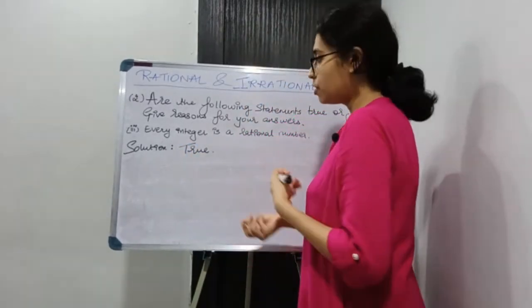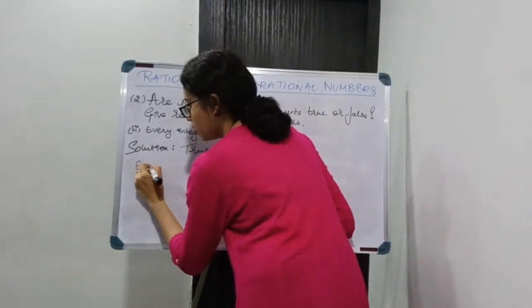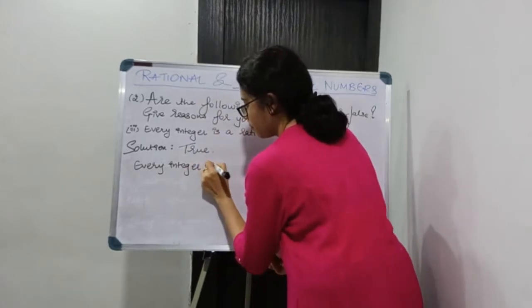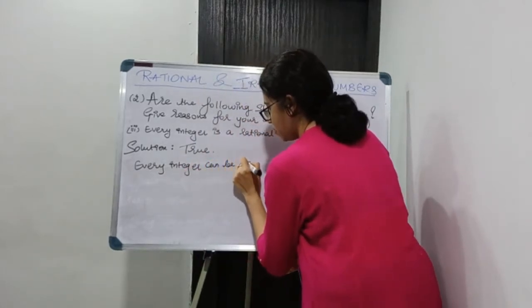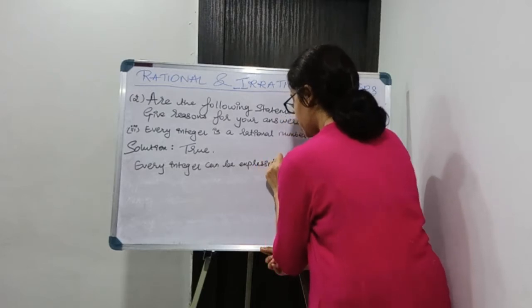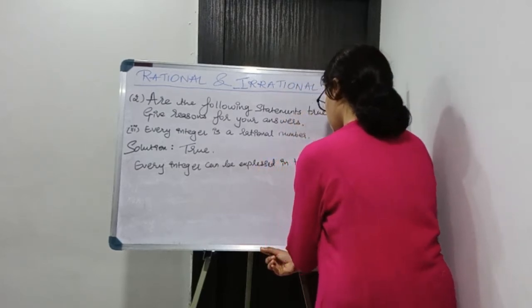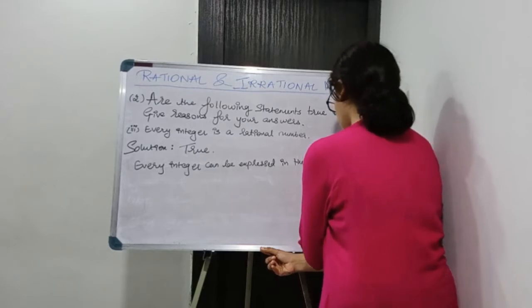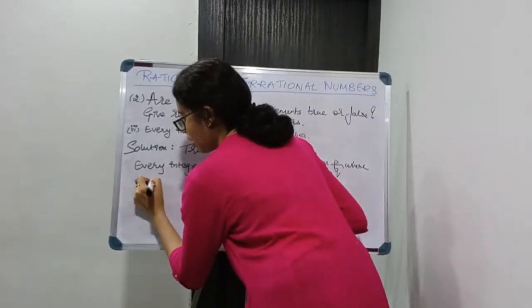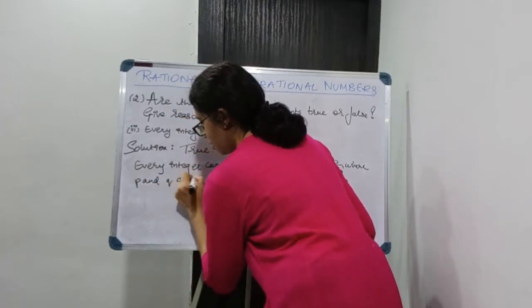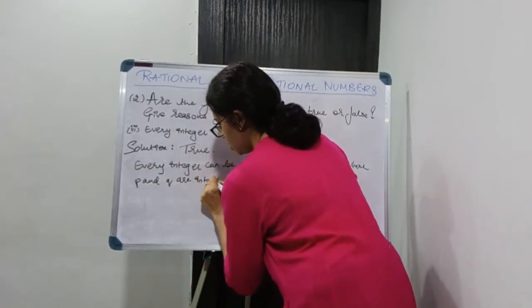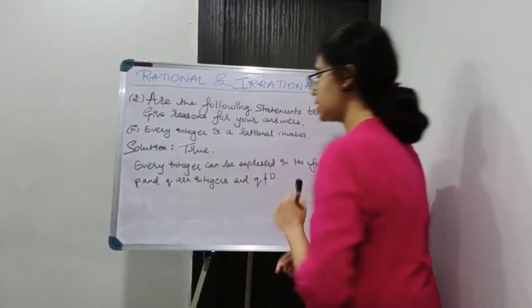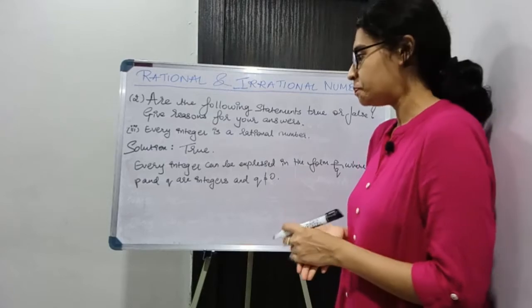Now I need to give the reason. So every integer can be expressed in the form p by q, where p and q are integers and q is not equal to 0.